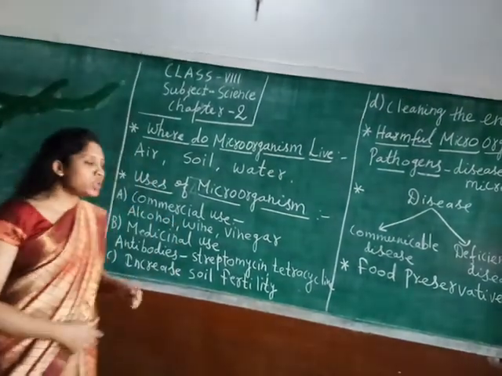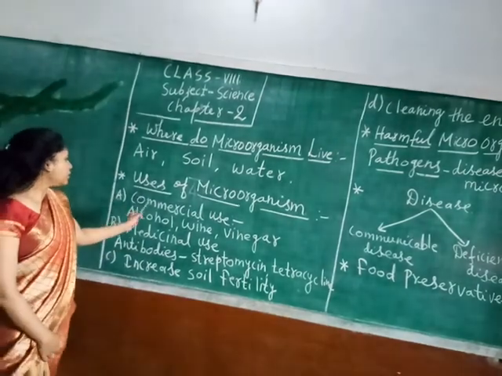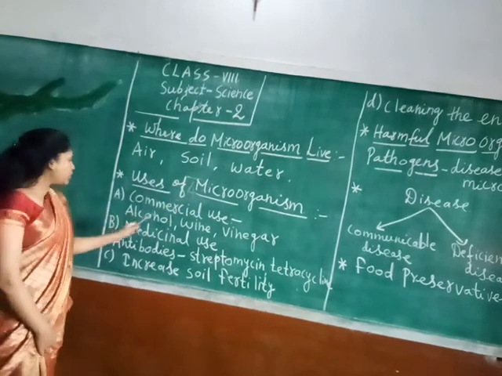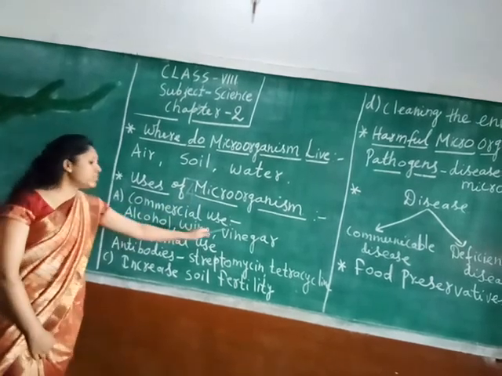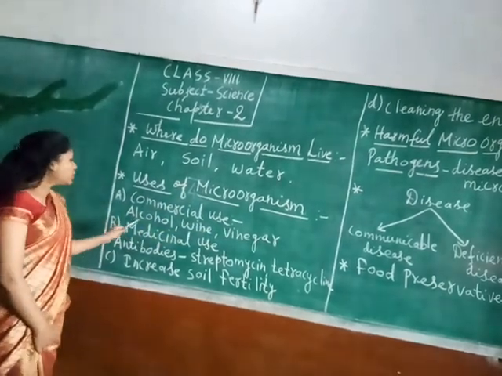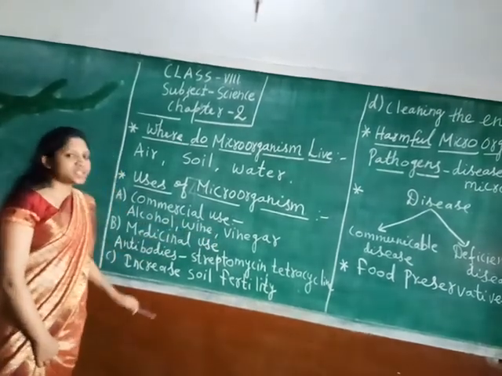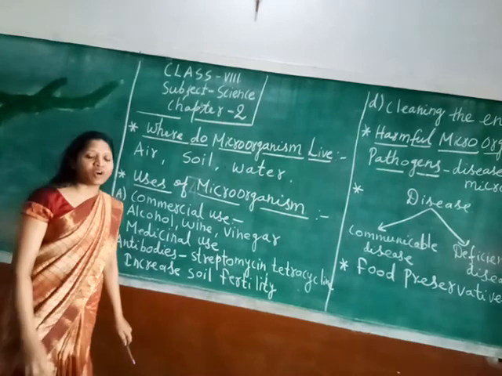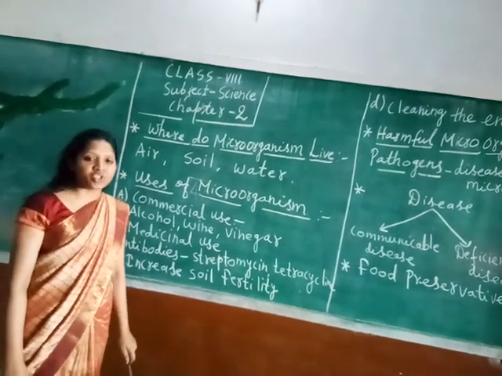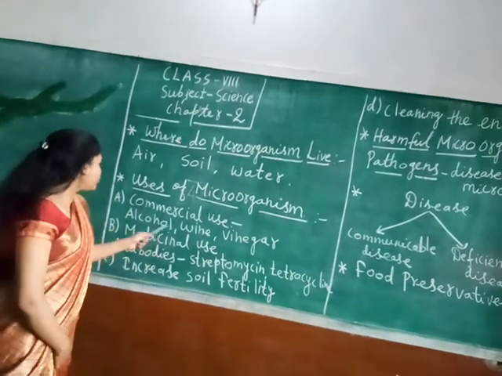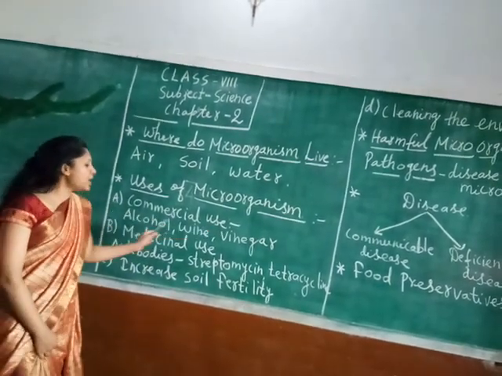Understood? So here we are learning the commercial use of microorganisms for the production of alcohol, wine and vinegar. For this, yeast. Yeast is what? It is a type of fungi which is used for the manufacture of these products on a large scale.